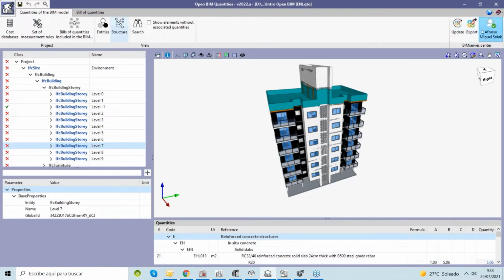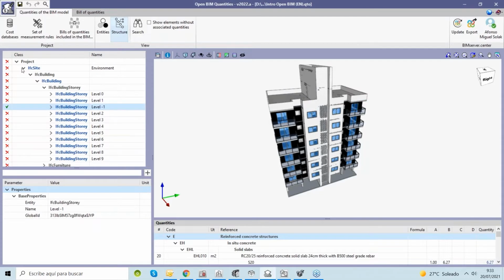With that information, I'm logged in with my account here. I can send and receive information through the cloud. I can share this project with David or any other member of our team. In this case, I received the IFC file, and the program can read this IFC file.